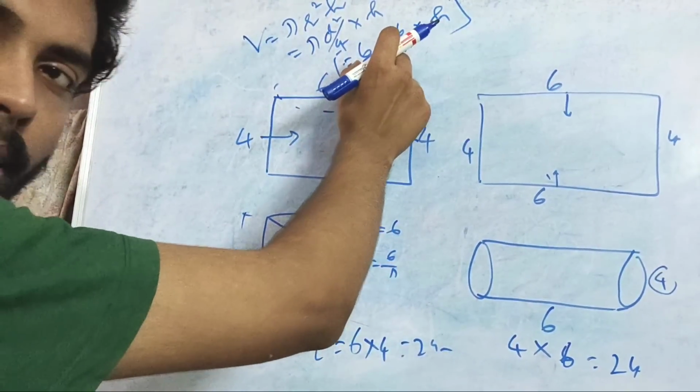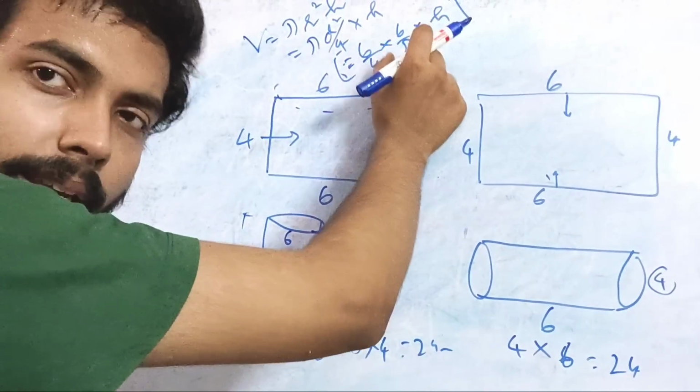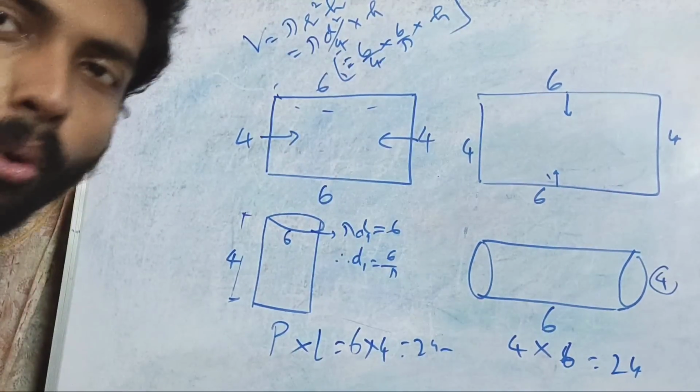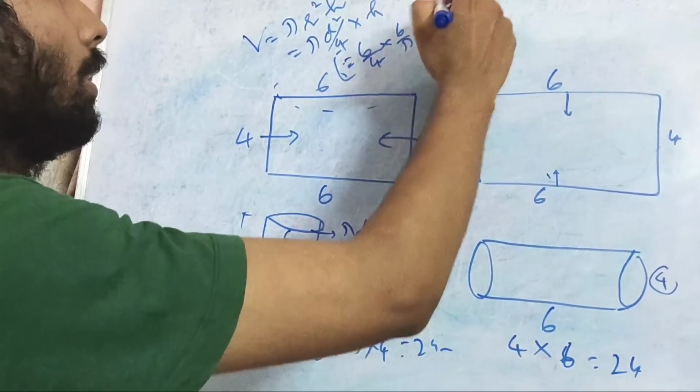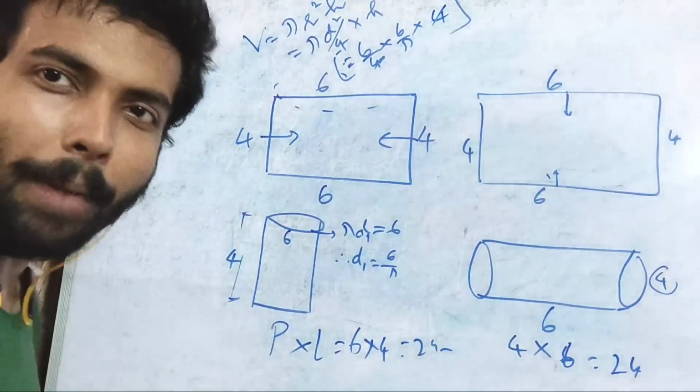So pi d by 4 into d into h. I just broke it like that, whatever be the value. H means what? It's 4. So it's 36 by pi somehow coming.